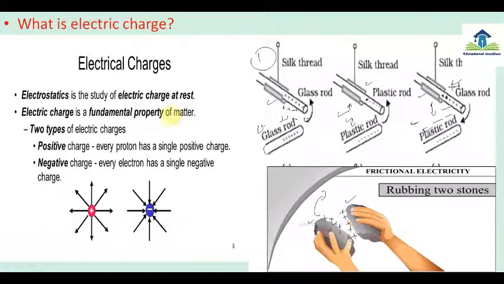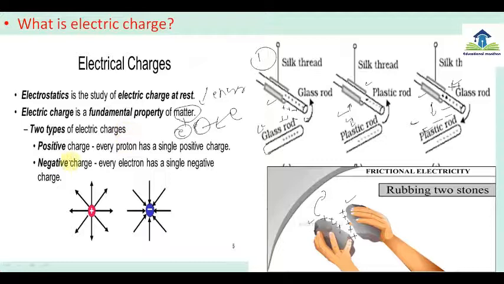That means it is an internal property, an intrinsic property of matter, because matter contains what? Electron and proton. But when this matter is given energy in any way, electrons are removed and the body becomes positively charged. And when this positive charge is brought near any other substance which has electrons, they attract that.